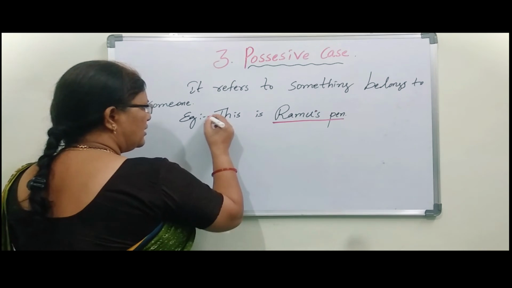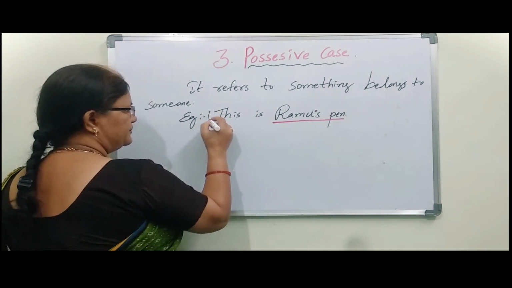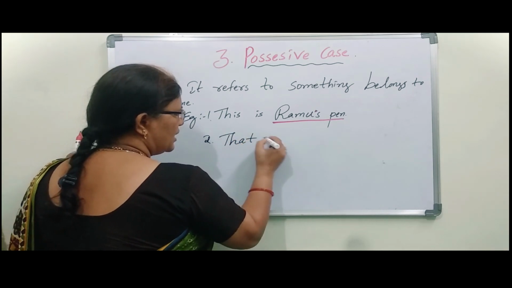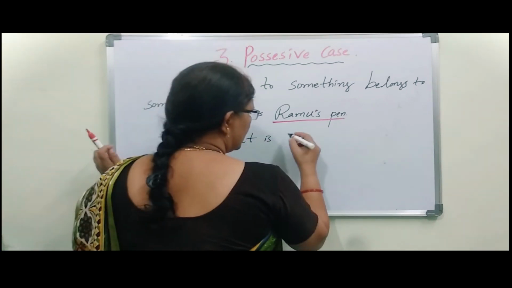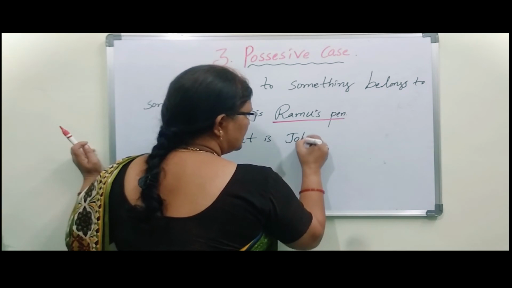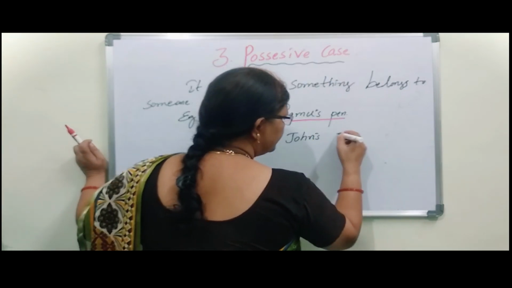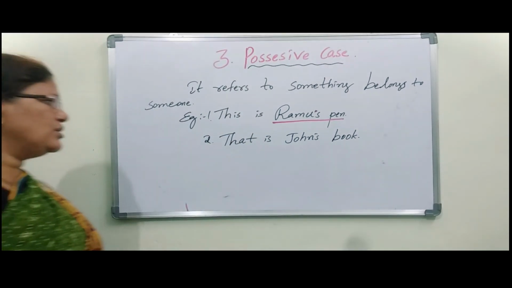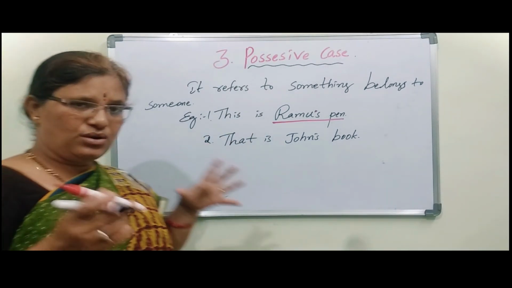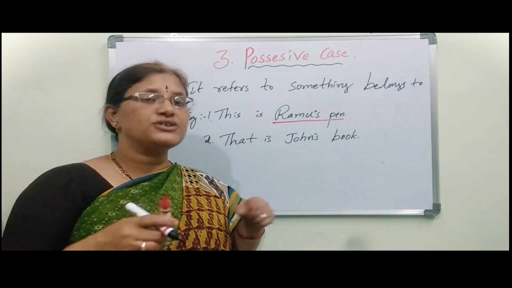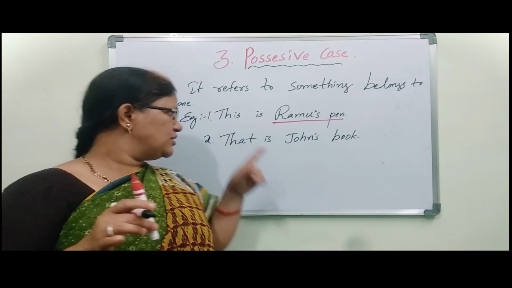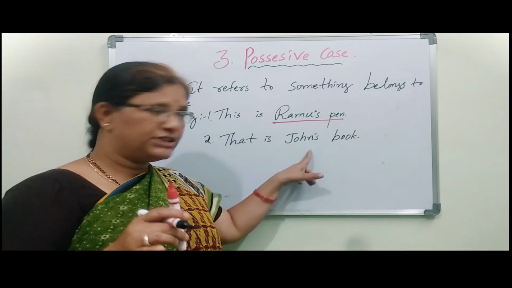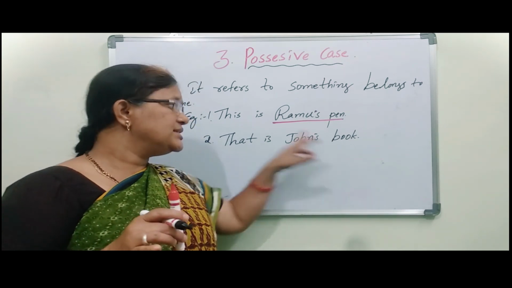Next, let us see another example. Second: that is John's book. Here we are saying that the thing belongs to a particular person, John. The book belongs to whom? John. So we are saying that is John's book.